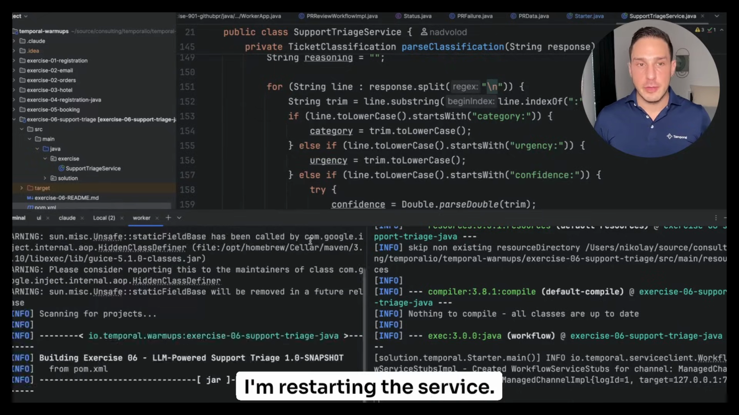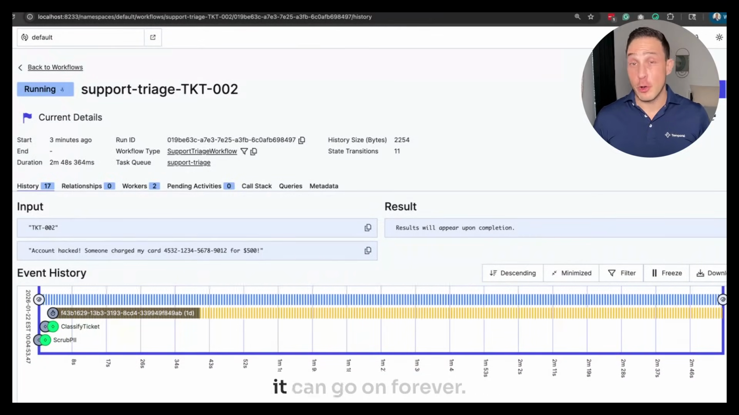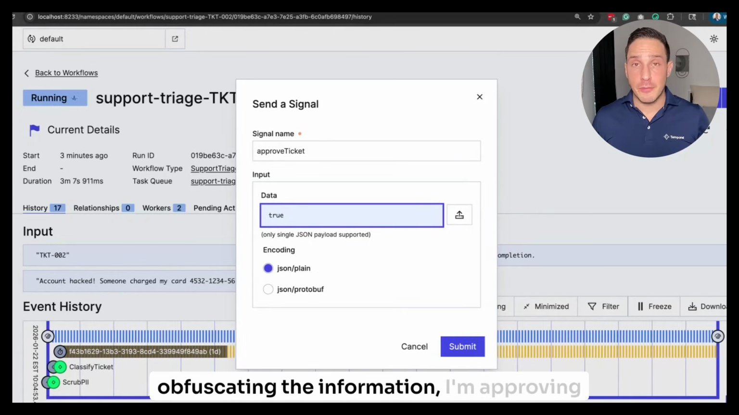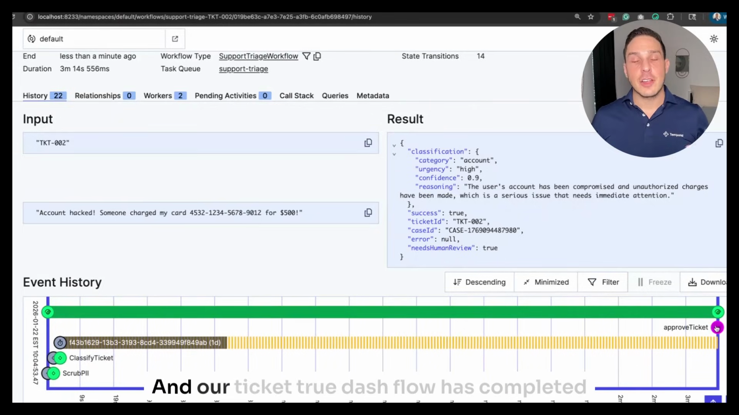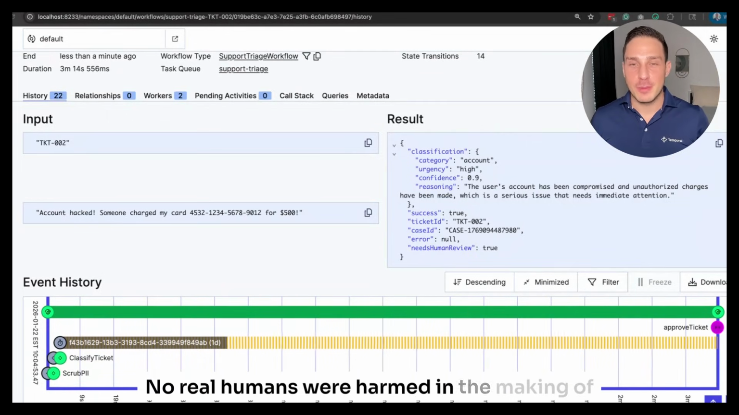I'm restarting the service, refreshing the browser. We've been running this for over 3 minutes now. It can go on forever because the AI did a wonderful job of obfuscating the information. I'm approving the ticket, and our ticket triage flow has completed successfully. And yes, don't worry, all of this is using fake data. No real humans were harmed in the making of this video.